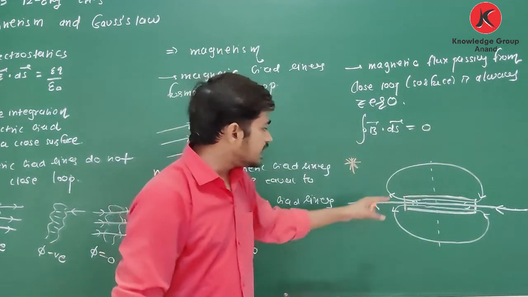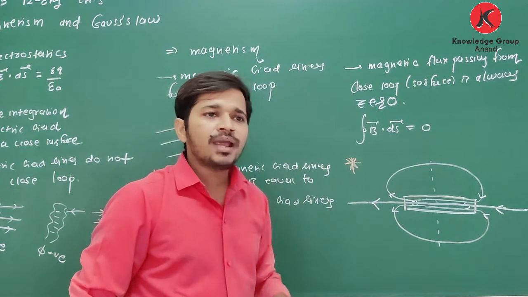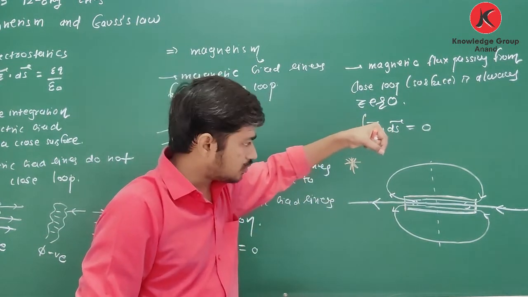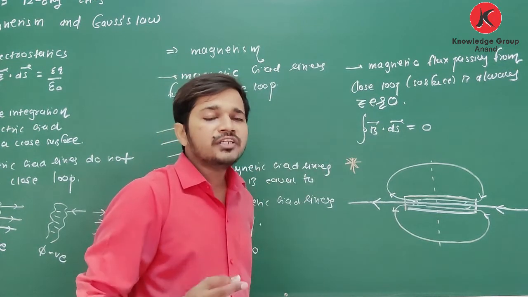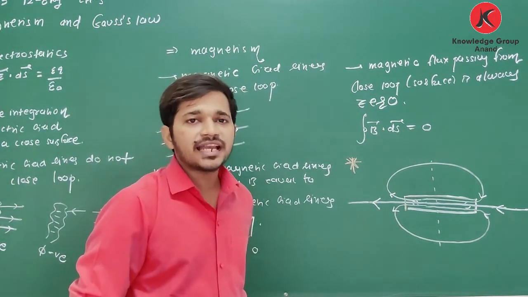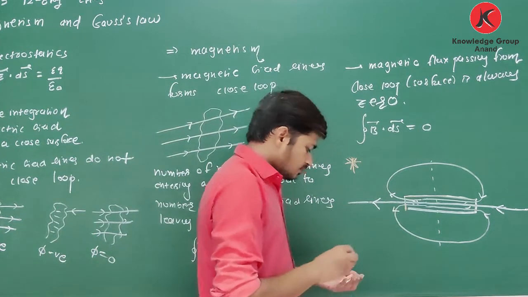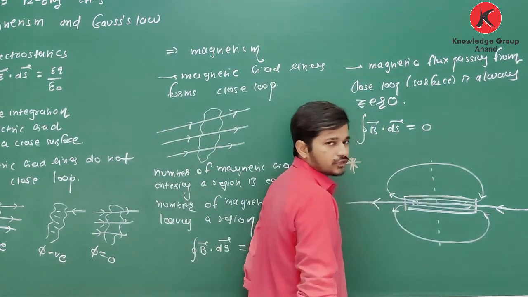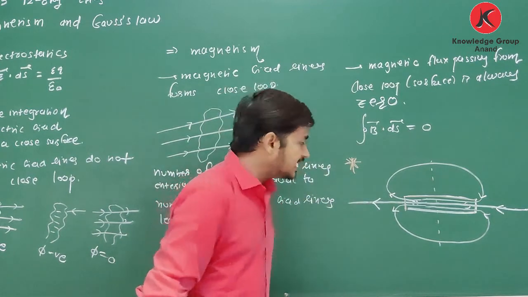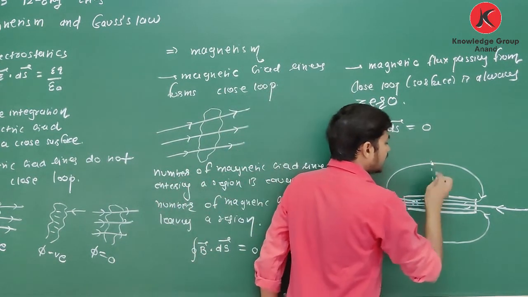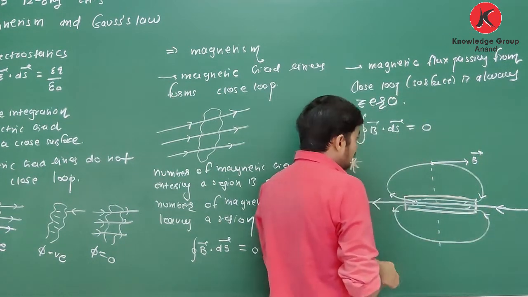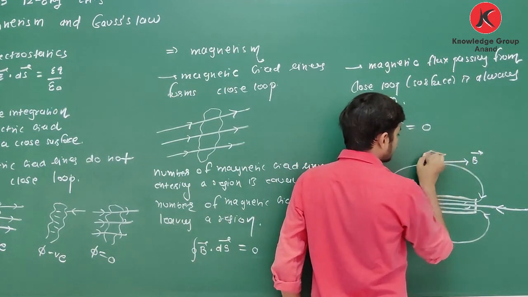So if near this magnet, I take one magnetic needle and place that magnetic needle free to rotate in horizontal plane, then in which direction will it align? If I take one needle on this equator, then as at this point direction of magnetic field is in this direction, obviously magnetic needle will align in this direction.